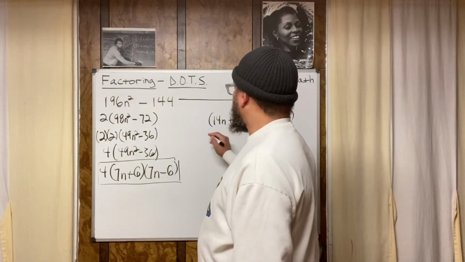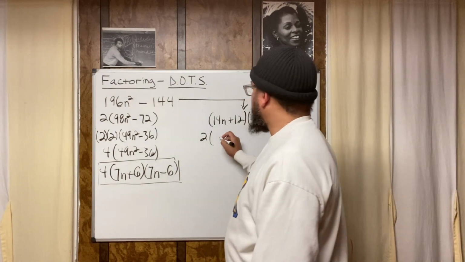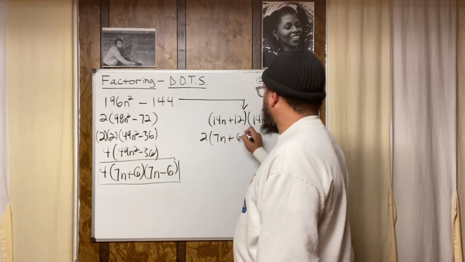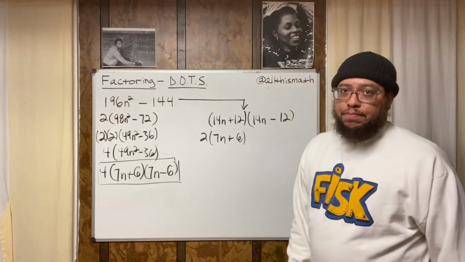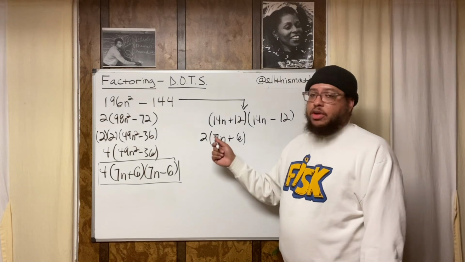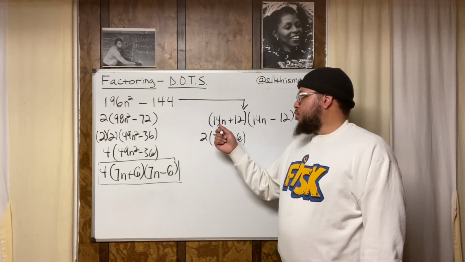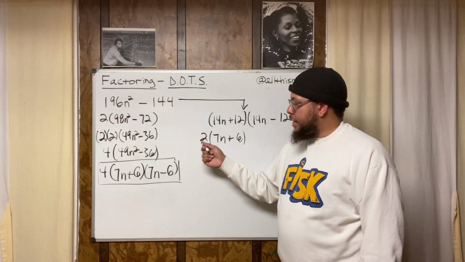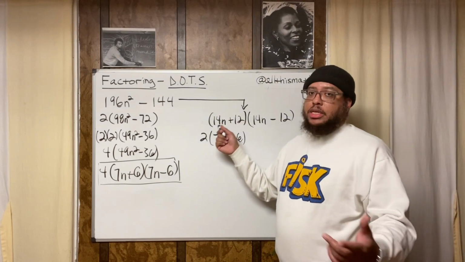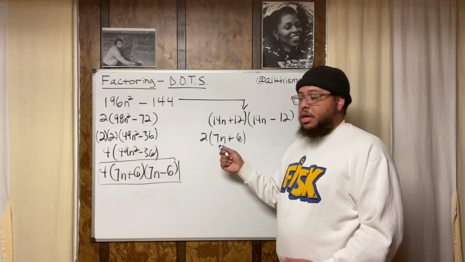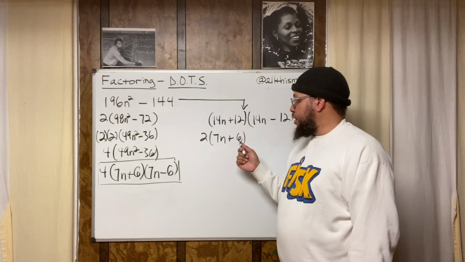All right, so we're going to pull the 2 out. So now we got 2 times 7n plus 6. Where does 7n plus 6 come from? It came from here. Once you pull out the GCF, you got to do division. You got to divide each term by the GCF. So you got to know that 14n divided by 2 equals 7n. You got to know that 12 divided by 2 equals 6, right?